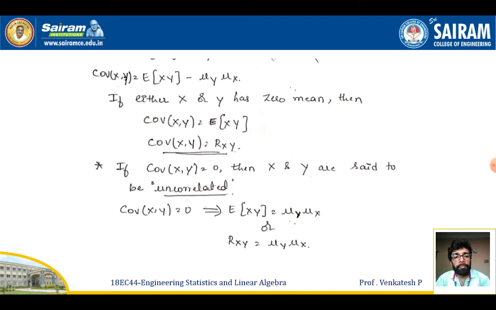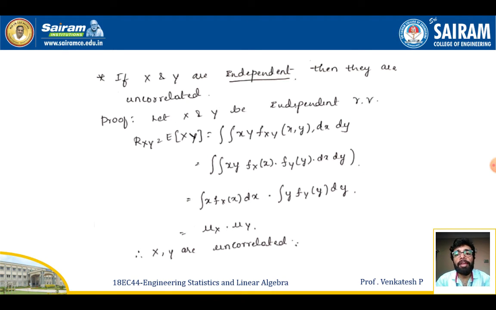Now next, if x and y are independent, as I told, then we can say they are uncorrelated. How? Proof: let x and y be independent random variables. The correlation of x and y, or the expectation of xy, will be equal to the double integration of xy f of x comma y dx dy.